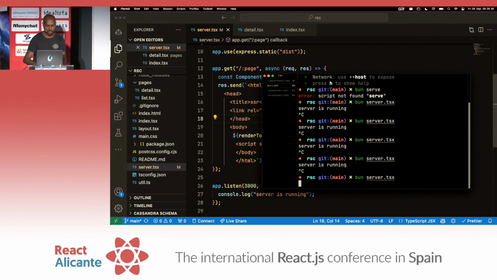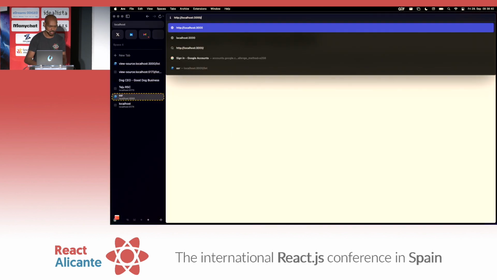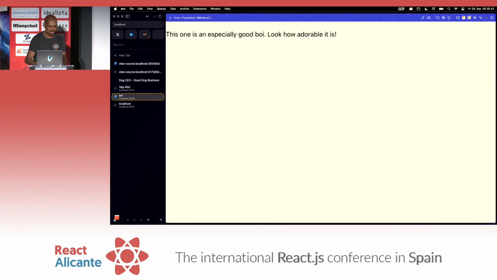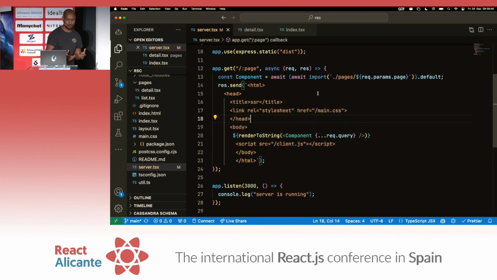And if we run our server, we should be able to see that. So if we come here, /list, /detail, I think it was called. Yeah, perfect. We have different markup on different pages. Okay, now how do we solve the data fetching problem?